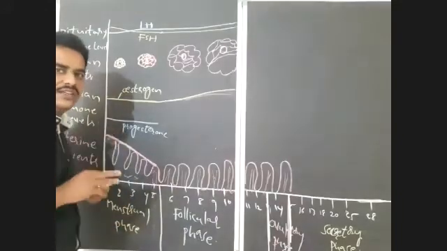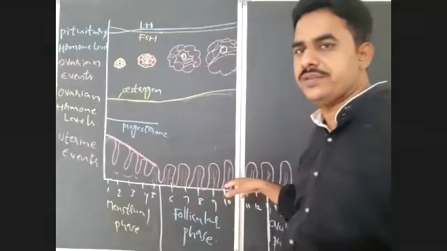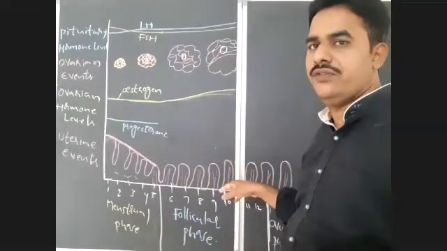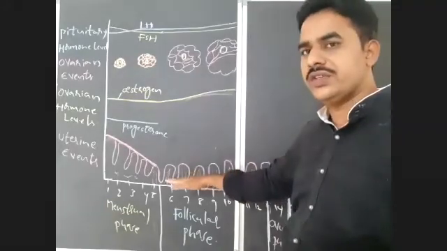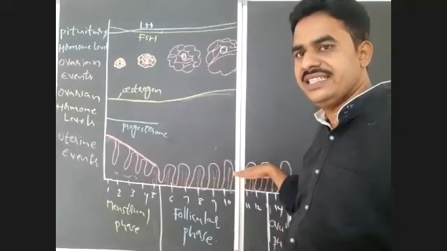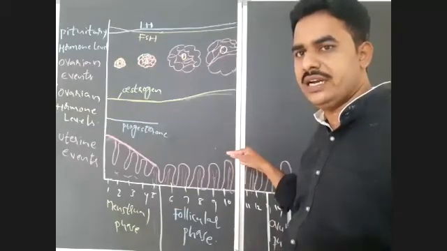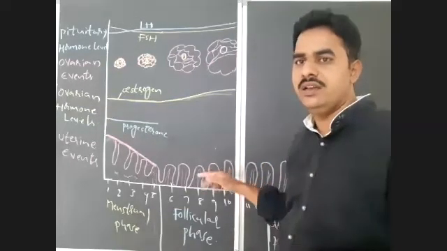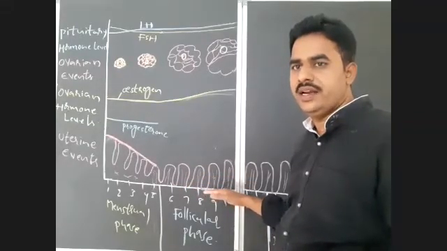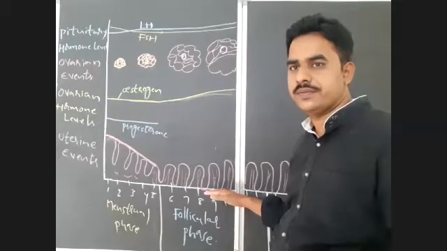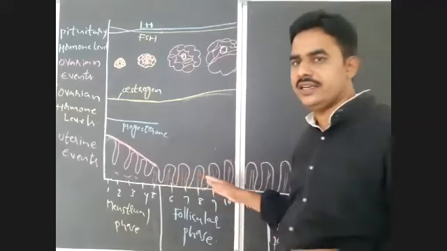So in the second phase, the first event that takes place in the endometrium of the uterus, by the action mainly of estrogen, is regeneration of endometrium. Actually, estrogen stimulates proliferations in the degenerated part of the endometrium. Already we discussed that in the endometrium of the uterus there are two parts: stratum functional and stratum basal. Only stratum functional degenerated.